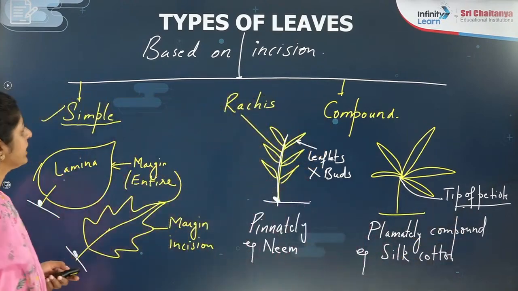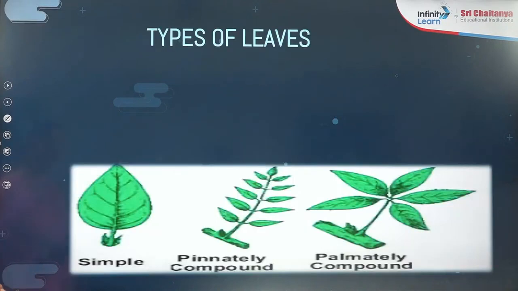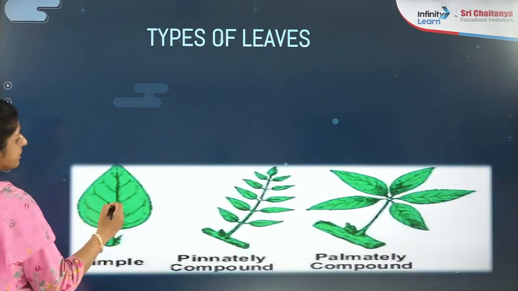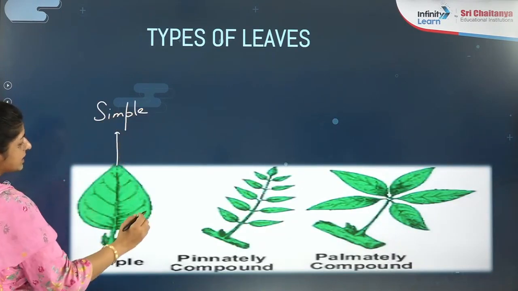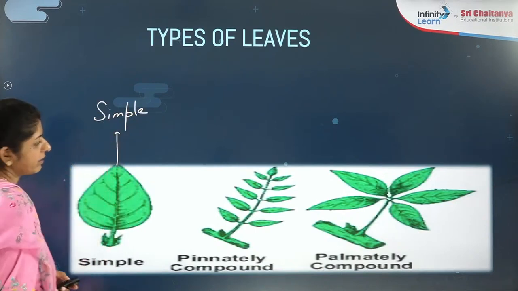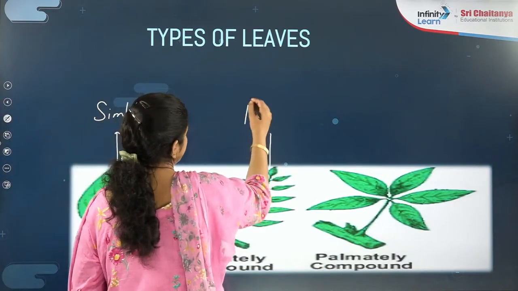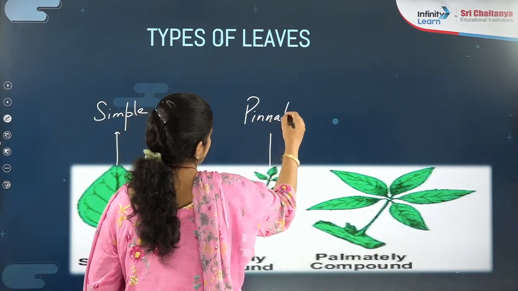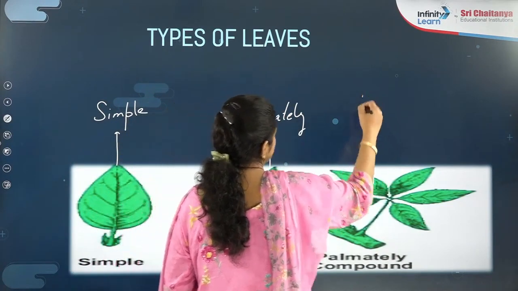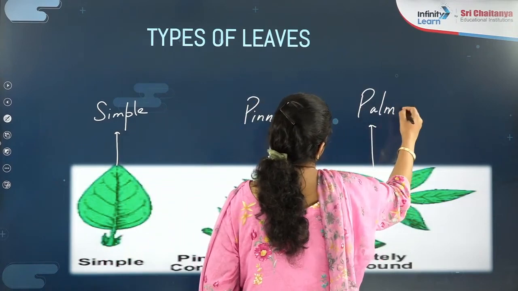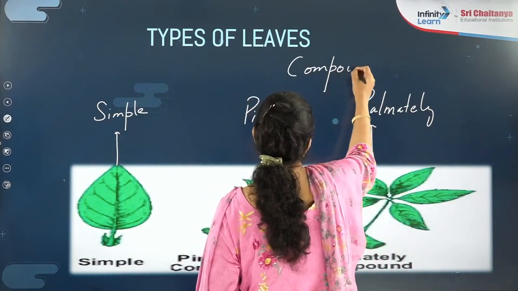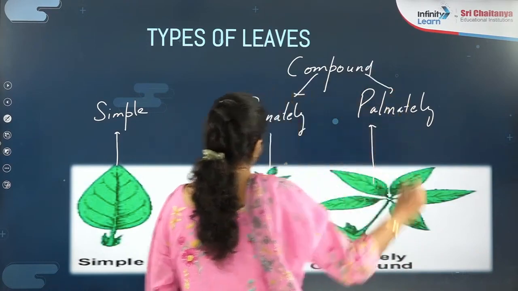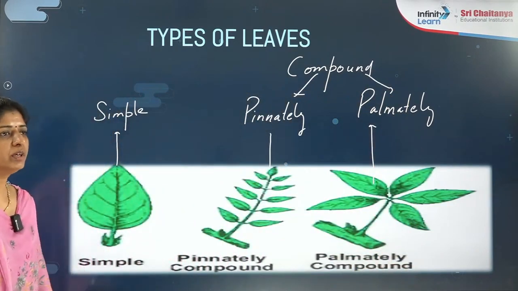Now let's take it through the diagrams as per your NCERT book. So what is this one? This is a simple leaf. This is which type of leaf? Simple leaf, where the lamina is going to have an entire margin. And this one is which one? Pinnately compound. And this one is which one? Palmately compound. Right? So these two categories come under the compound leaf. Fine. So this is all about the types of the leaf.